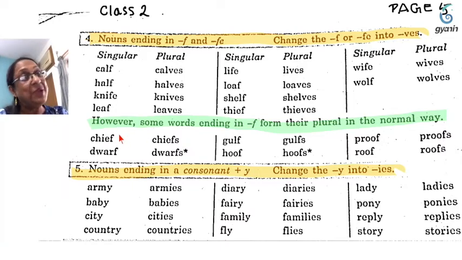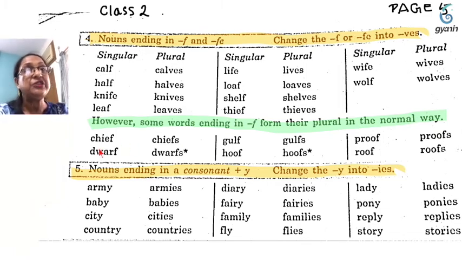CHIEF ending with F, but we are only adding S. That is why I told you, you have to learn them by heart and practice writing. You can practice in this way: you write all the singulars, you make a chart, and then you write the plurals, then you correct it. In this way you will learn very well.